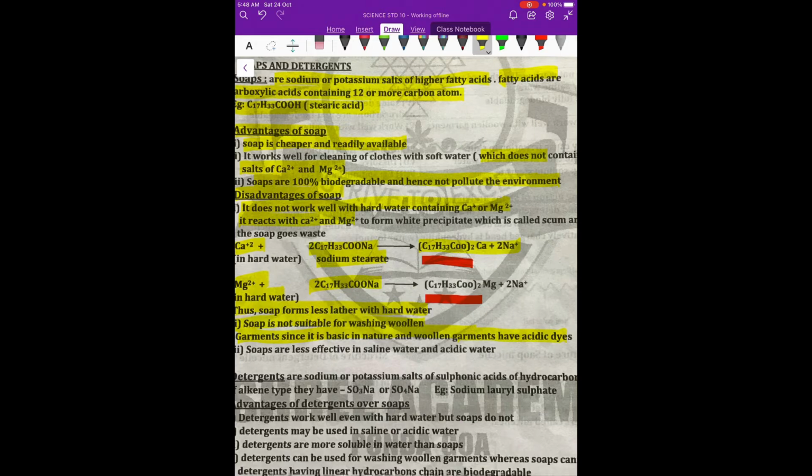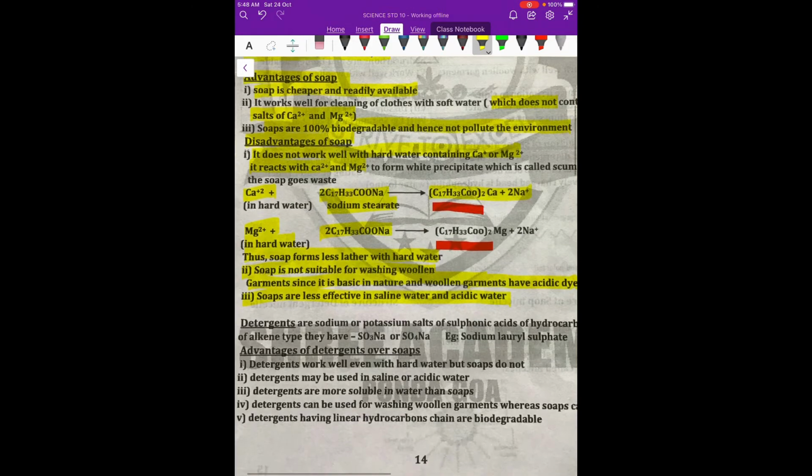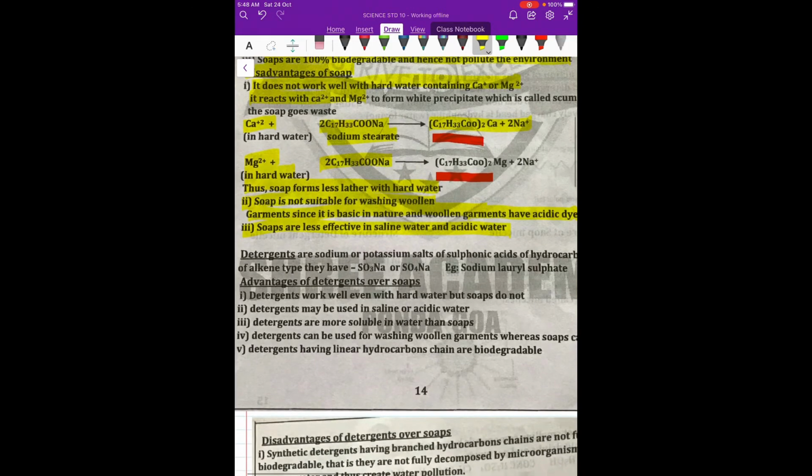So already soap is having a part of acids, and hence it will be termed as ineffective against woolen clothes. The third is soaps are also less effective in saline water which has some other salts, and it is also ineffective in acidic water. So to overcome the deficiencies of the soaps, scientists have devised detergents for effective cleaning.